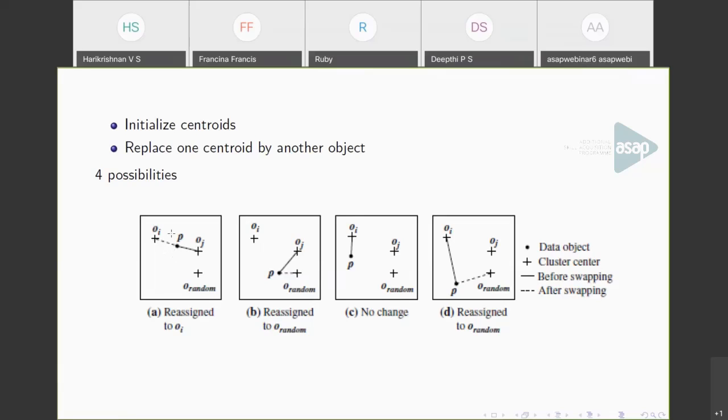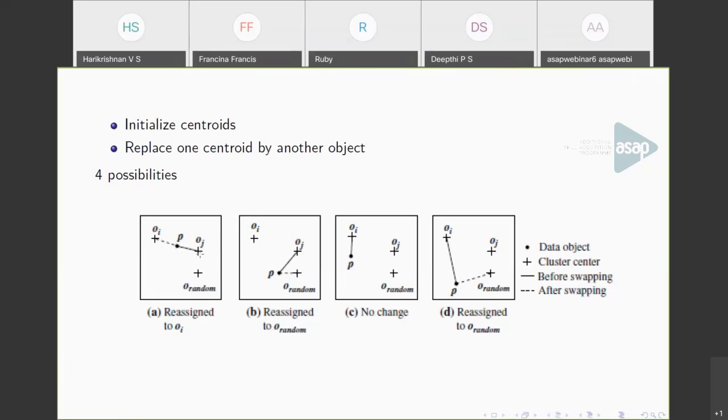Okay, so consider these are the points. OI and OJ are the centroids, and P is the data point. First we calculate the distance from these centroids, and P will be assigned to cluster centroid OJ.